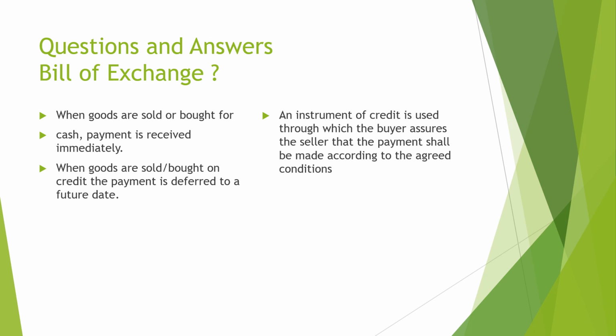So this is the background of the bills of exchange. When goods are sold or bought for cash, payment is received immediately. But when goods are sold or bought on credit, payment is deferred. An instrument of credit is used through which the buyer assures the seller that the payment will be made according to the agreed terms and conditions.